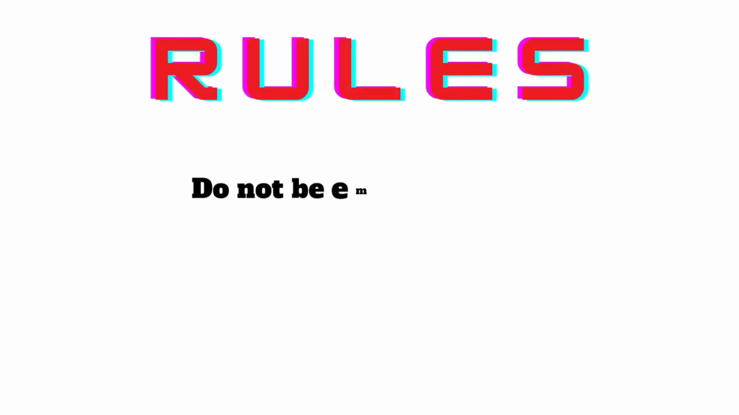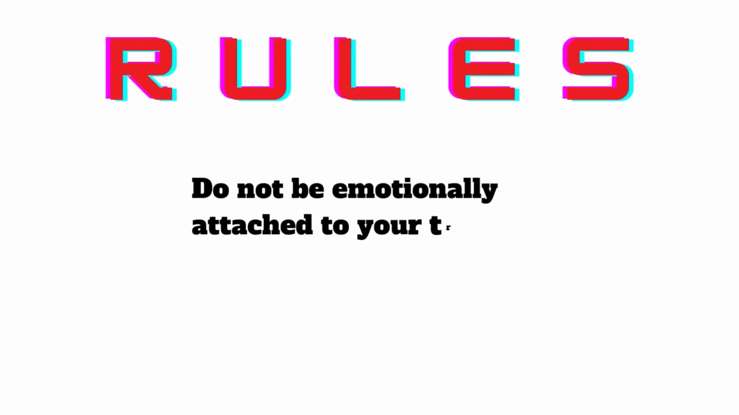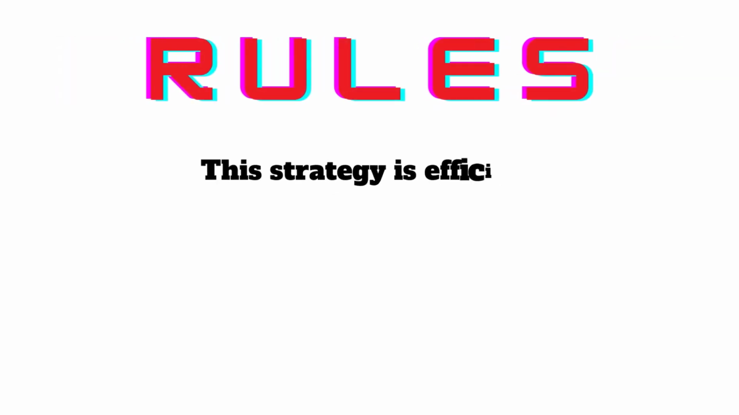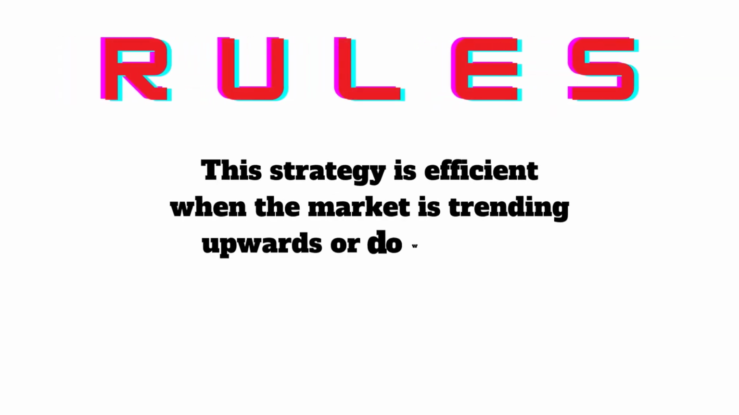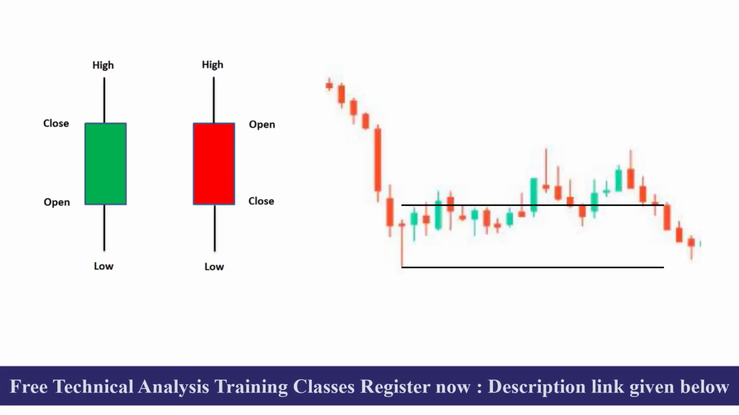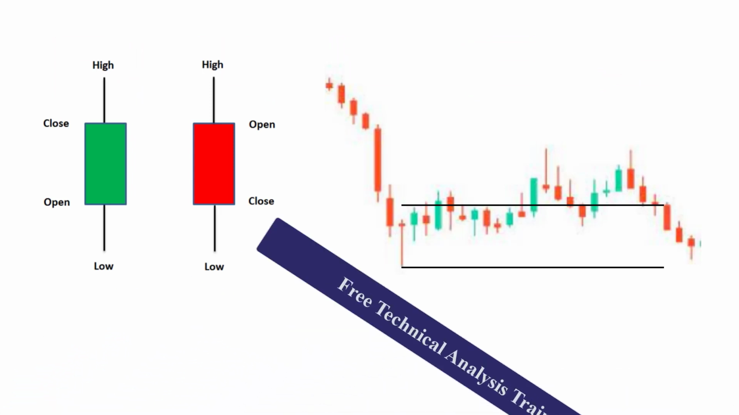Rule number 7. Do not be emotionally attached to your trades. Do not take contra trades. Rule number 8. This strategy is efficient when the market is trending upwards or downwards. The strategy is very simple. You would have to look for a pair of green and red candles consecutively in any order.